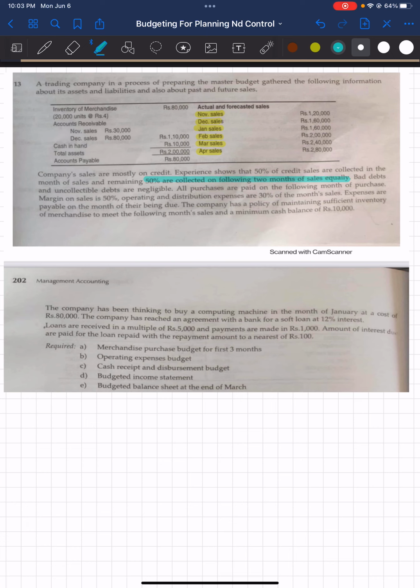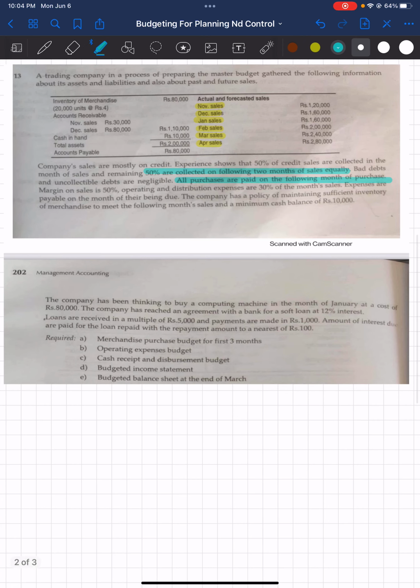All purchases are paid in the month following the purchase. As you can see, the purchases are to be paid in the month following the purchase. So if you purchase in the month of January, you'll be paying for that purchase in the month of February, right? Margin on sales is 50%. This margin means the gross profit margin.